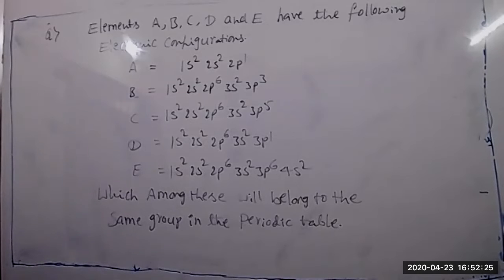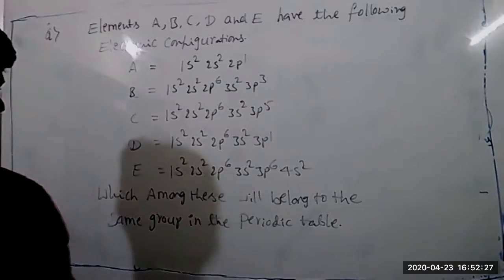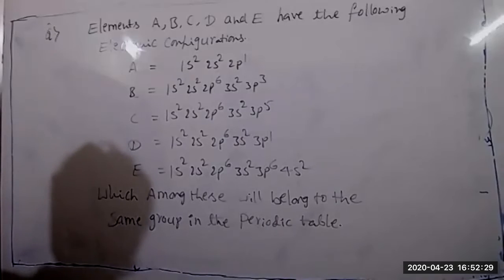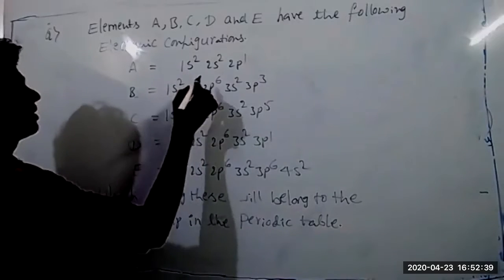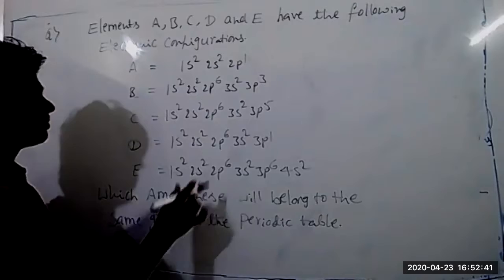What about C and D also? No. A and D. C and D are in the same period, not the same group.